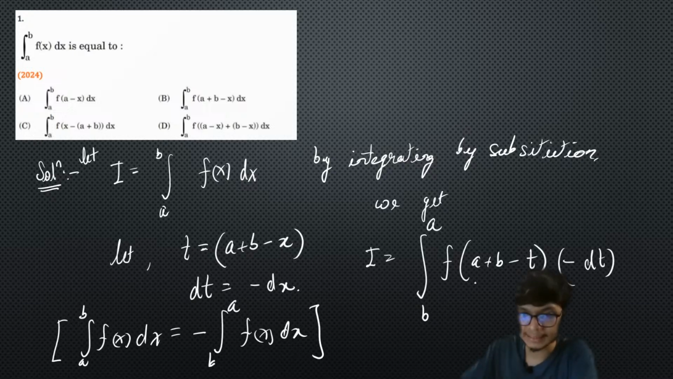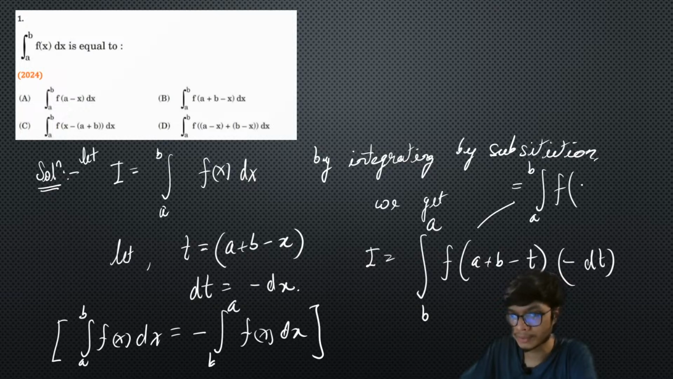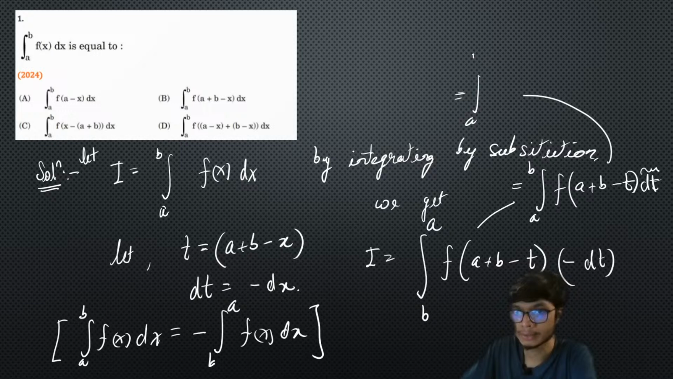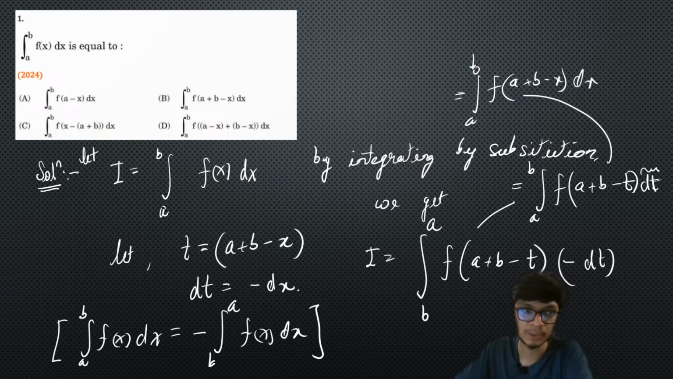So if you use that, I can simplify this part and write integral a to b f of a plus b minus t dt, right? Now you know that in an integral the variable doesn't matter unless you have the differential operator associated with that same variable. So I can write the same expression as integral a to b f of a plus b minus x dx. So you understand that this can be simplified to this particular formula, and we know this is a very important property of definite integrals.